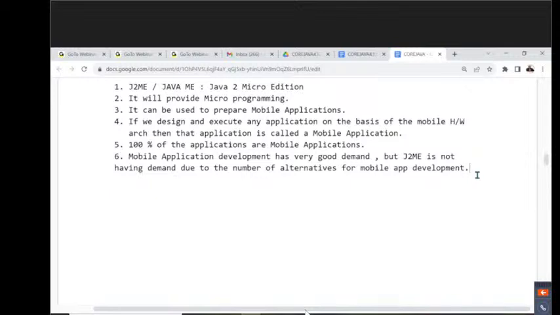Java in the sense what there? J2SE, and what is the next one here? J2EE. Yes, sir. All of you get my point or not? Okay, sir. Good. Leave this point here.